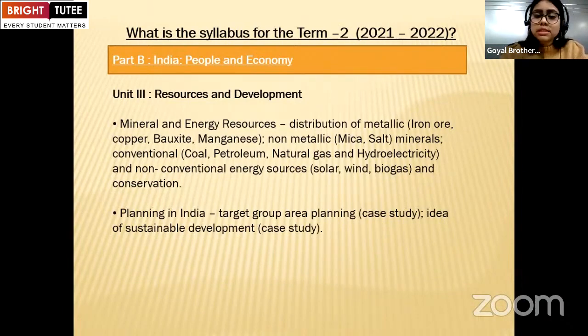Now, the next chapter is planning in India. In planning in India, they have to read about the target group area planning, that is a case study. And they have to get an idea about sustainable development, that is also a case study. So this is all about the syllabus.